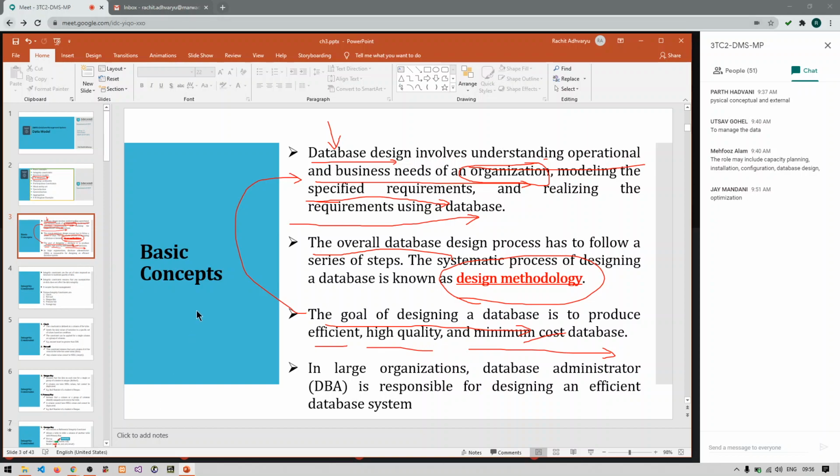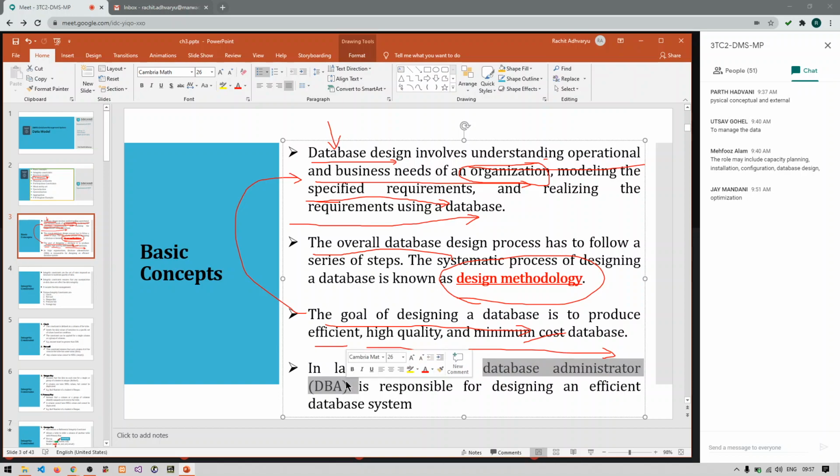Right. So in a large organization, all these things, that is understanding the requirements, structuring the data, and then creating the database design, and making sure that the database is of high quality and efficient enough, is the task of the database administrator. He is the responsible person who is going to develop the database design for your application.